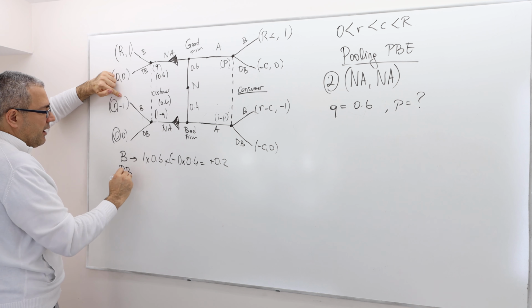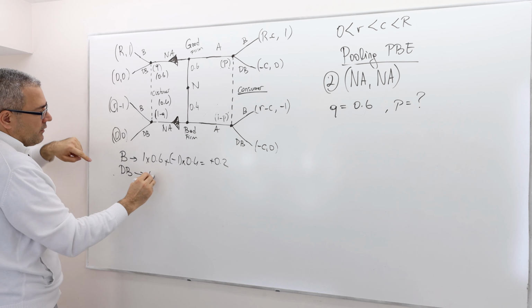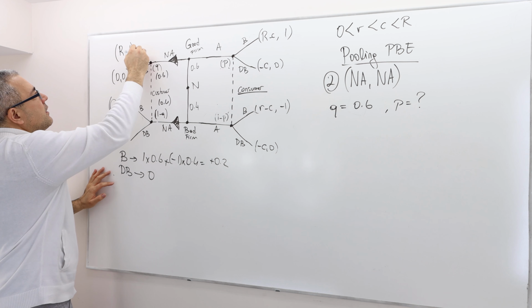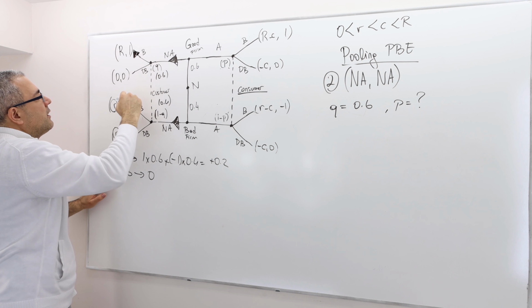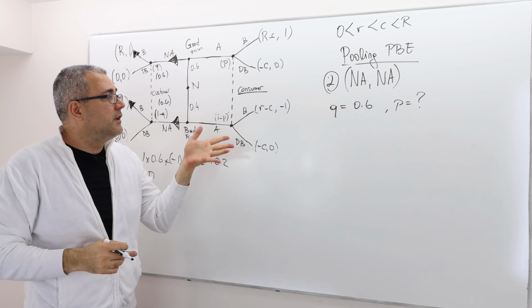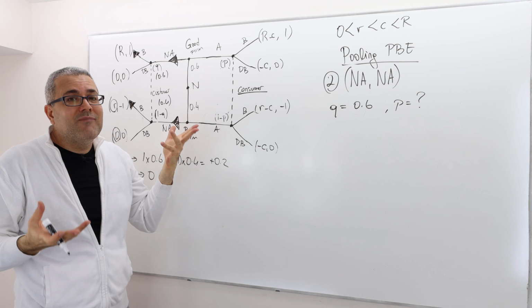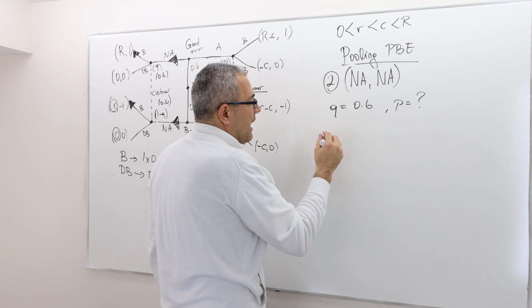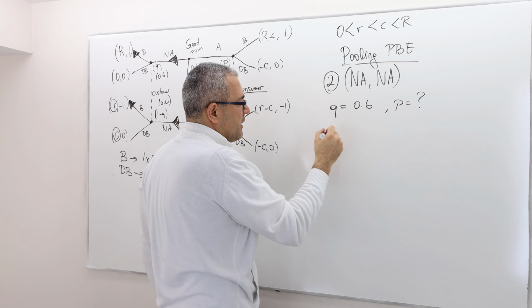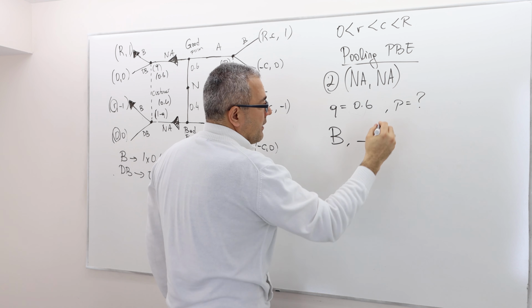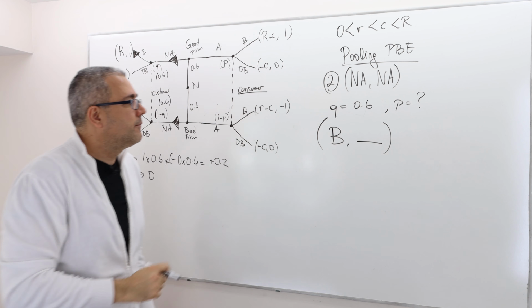But if she doesn't buy it, her payoff is certainly 0. So in expected terms, buying is still good. So the consumer will definitely buy it if she does not observe an advertisement. Is she going to buy or not buy here? I don't know. That depends, again, on P. Well, at least I know part of the consumer's strategy. It's going to be buy and something. I don't know what that thing is yet.